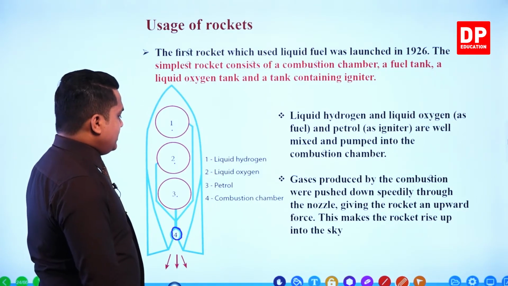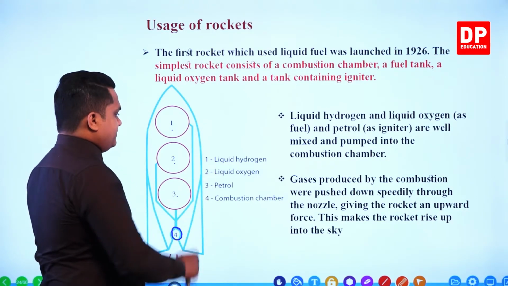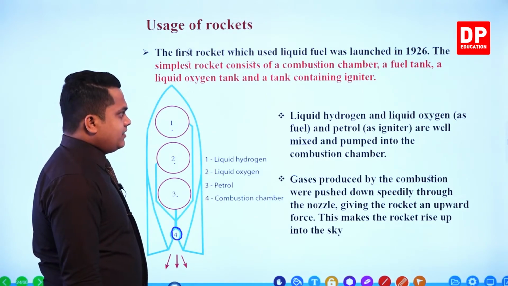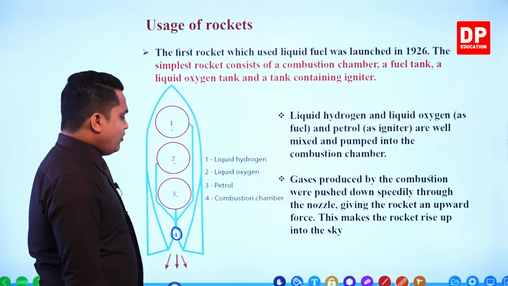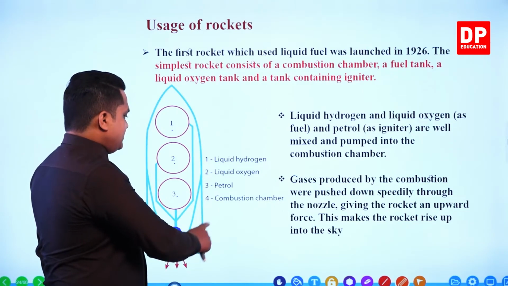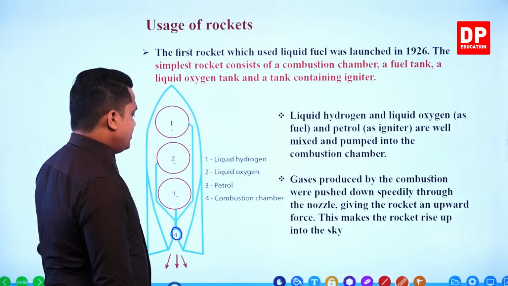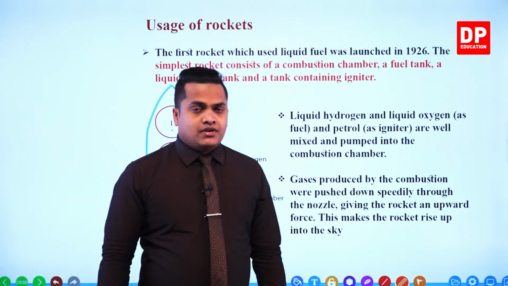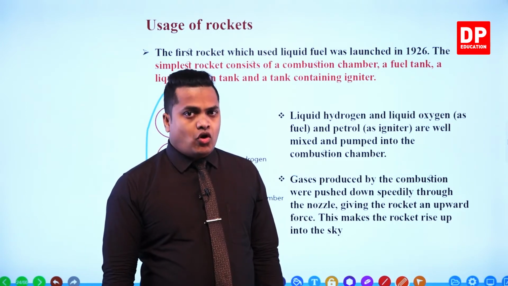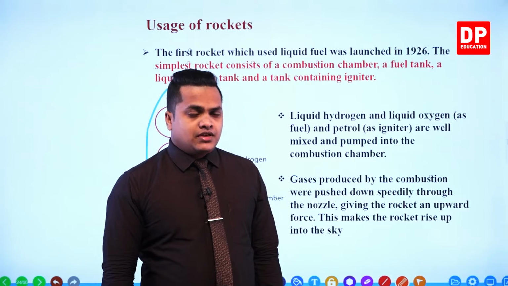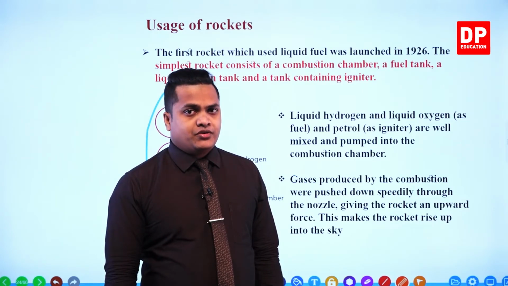Then, my dear children, in the third chamber, there is petrol, a good fuel. Then the fourth and final one is the combustion chamber. Within the combustion chamber, the combustion is going to occur.